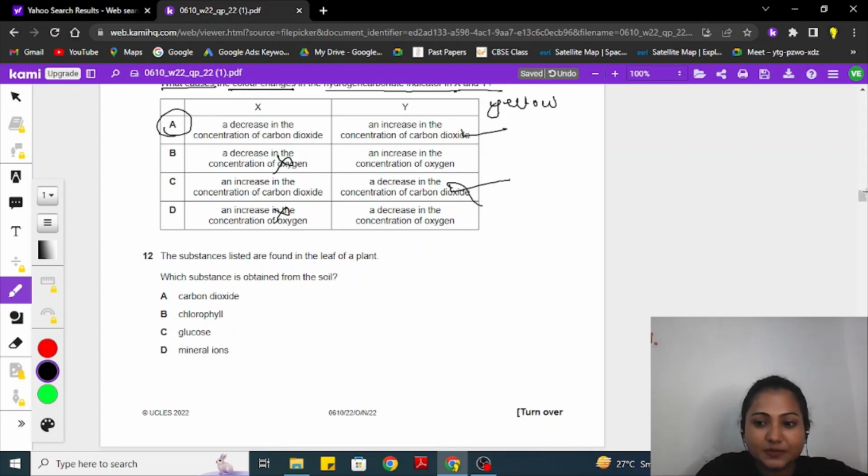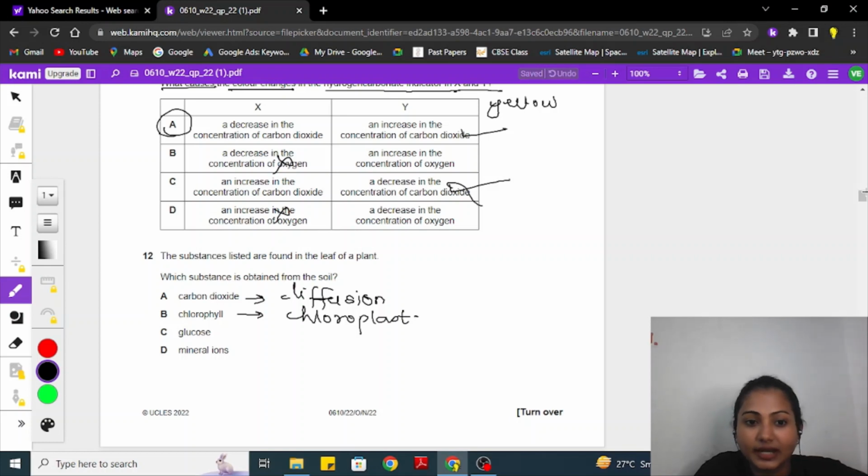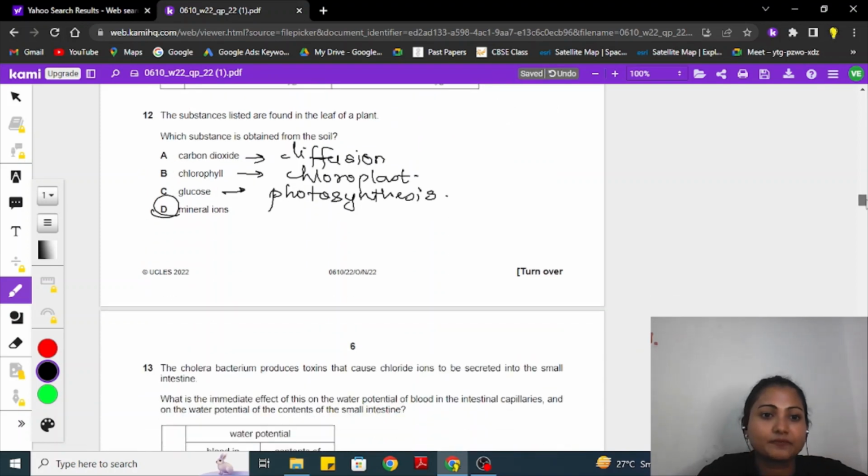Let's move to the next question. The substances listed are found in the leaf of a plant. Which substance is obtained from the soil? Carbon dioxide? No. It is obtained by diffusion into the leaf, from the lower epidermis, by stomata. Chlorophyll, no, it is already present. Chloroplast. Magnesium is there. Sunlight is going to make its own chlorophyll. Glucose, it's a product of photosynthesis. It is not obtained from soil. So we get mineral ions, which are absorbed by the root hair cells.